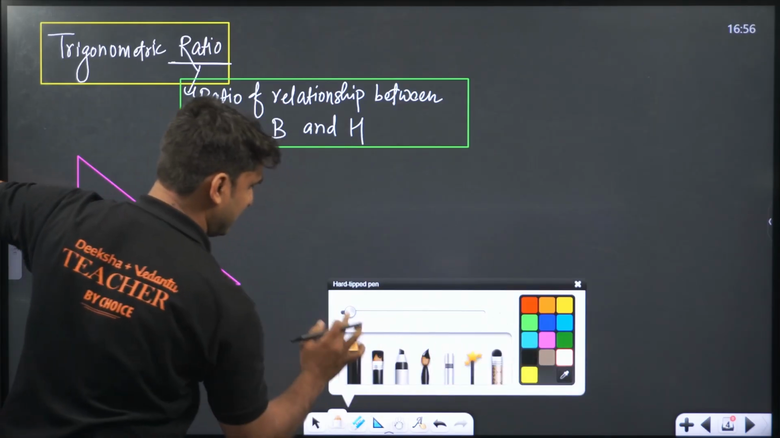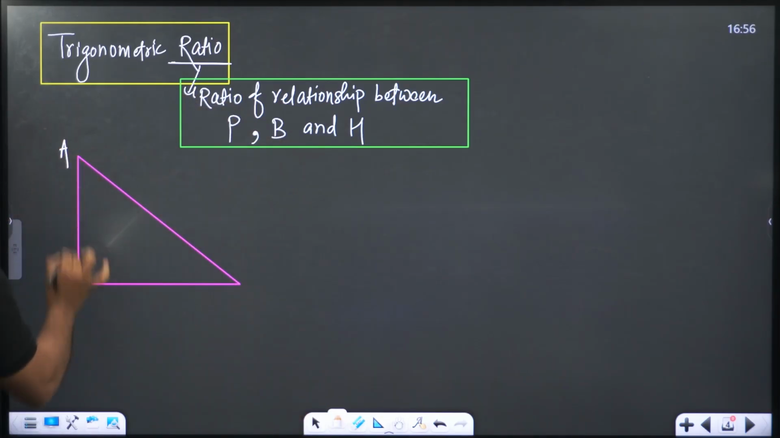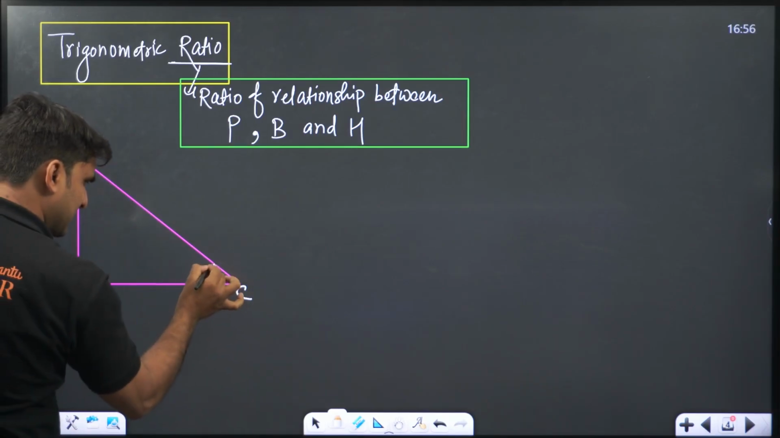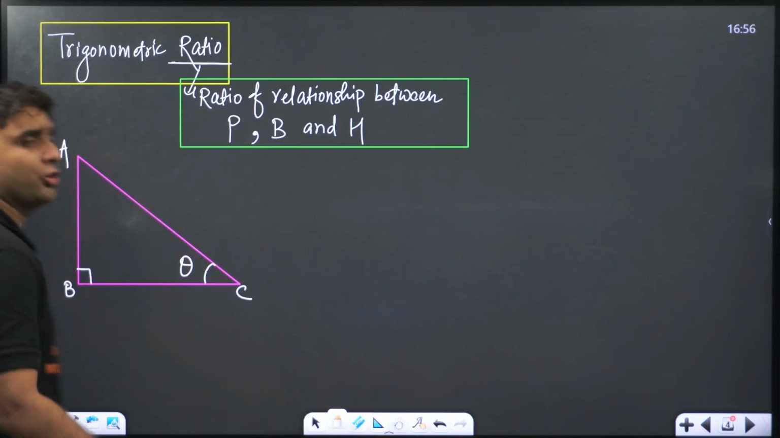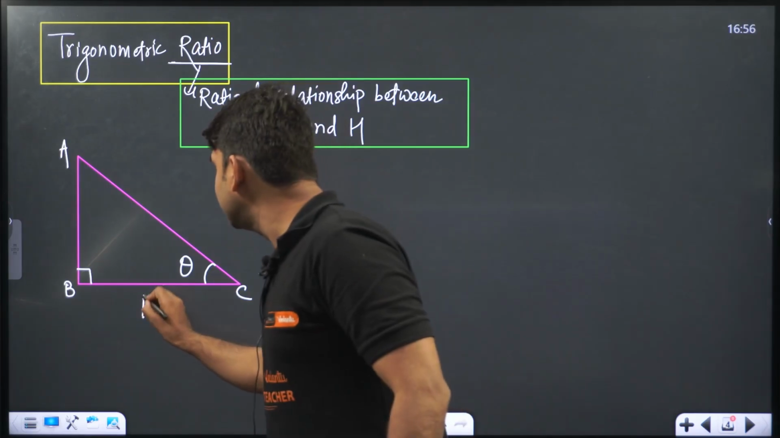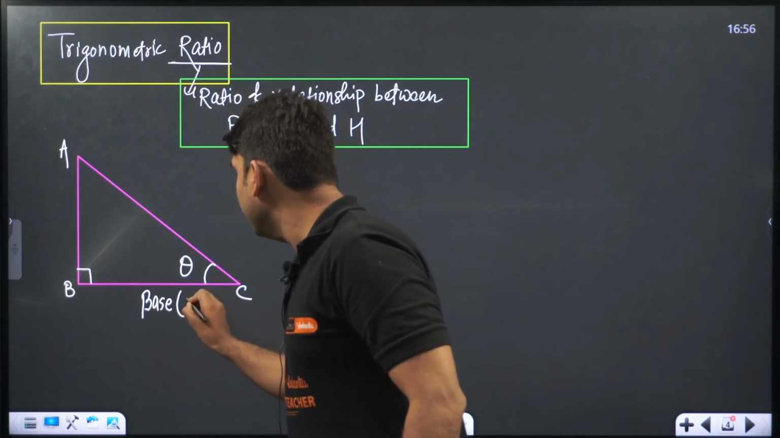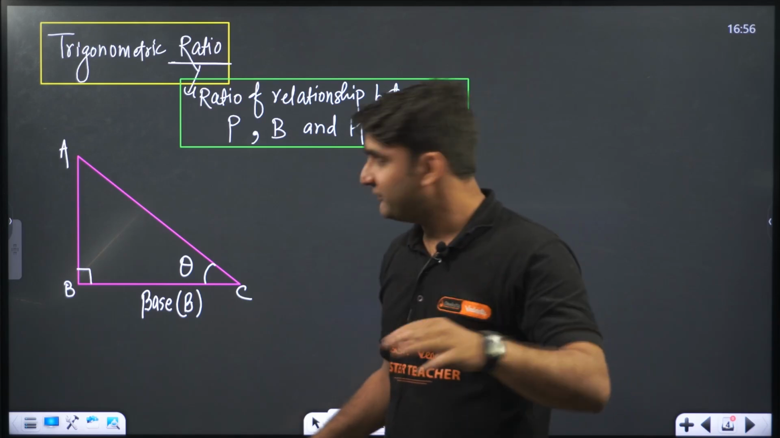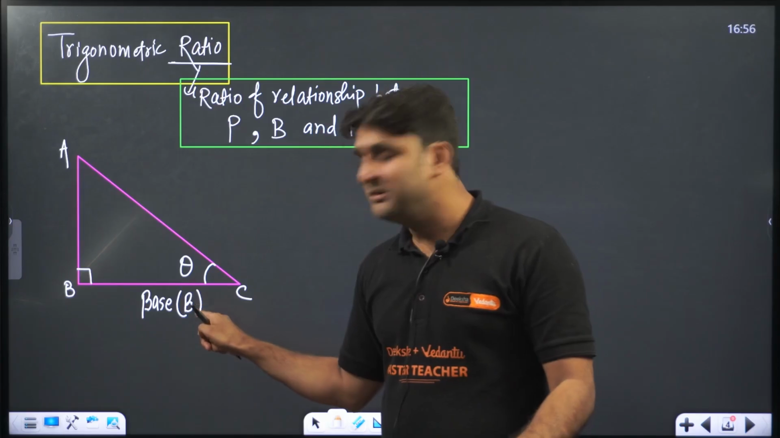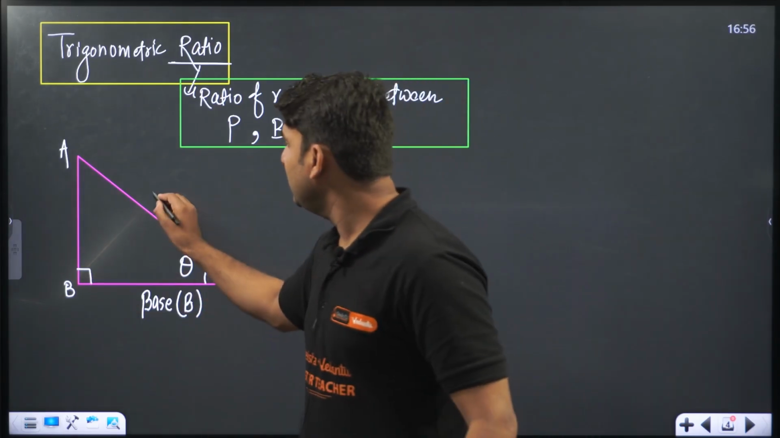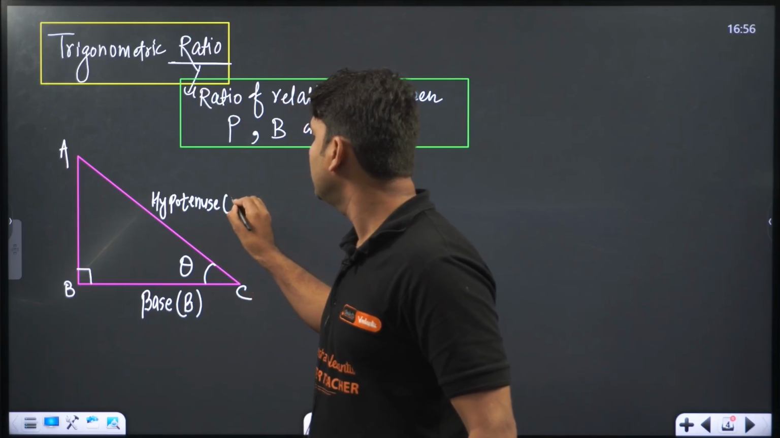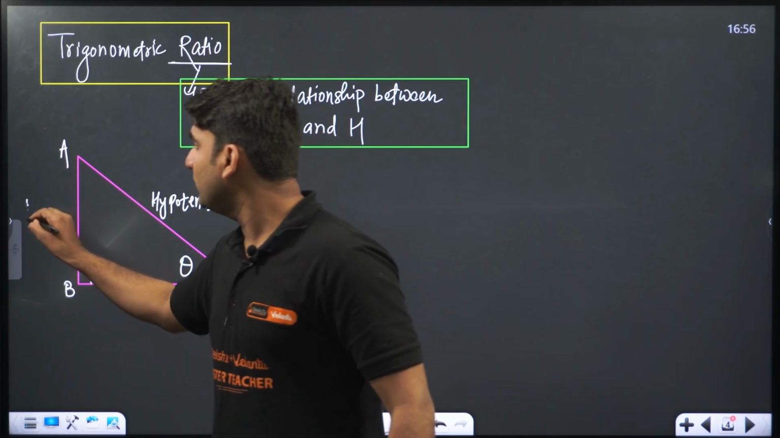Okay, so this is the right angle triangle, and let's call it ABC. Here we have 90 degree, and let's take angle theta so that we can use this theta with all the trigonometric functions. So if this is theta, for this theta, this will be your base, and base is represented as capital B. Guys, don't get confused. This B is the name of the triangle's position, and this B represents base. And if this is 90 degree, this will be hypotenuse,